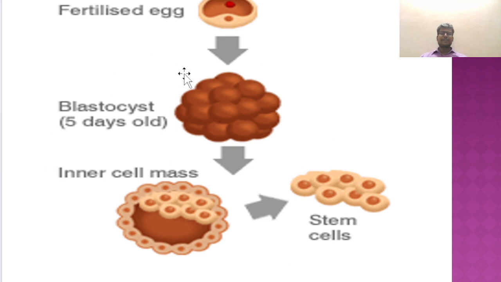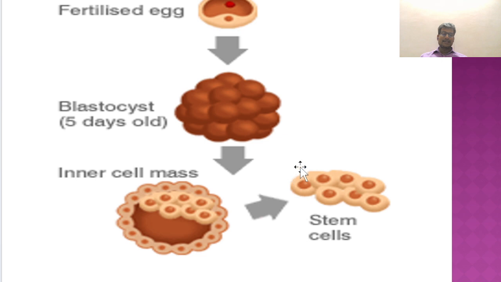Looking at this picture, from a fertilized egg we isolate a blastocyst, which has what we call the inner cell mass. The moment you harvest or isolate it, you can see the inner cell mass structure being pluripotent in nature.